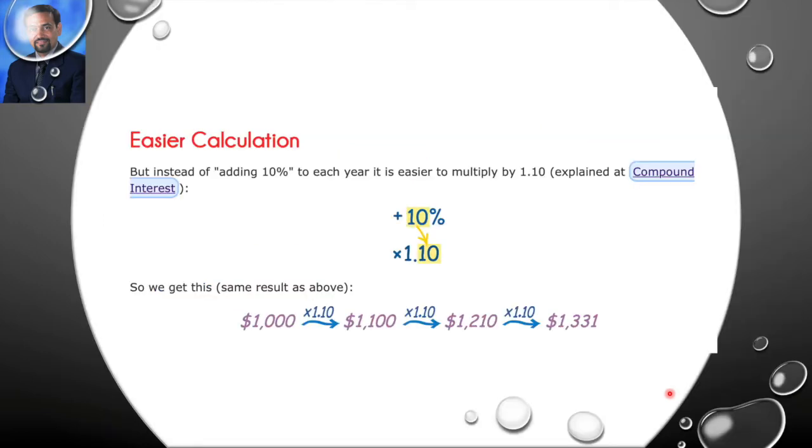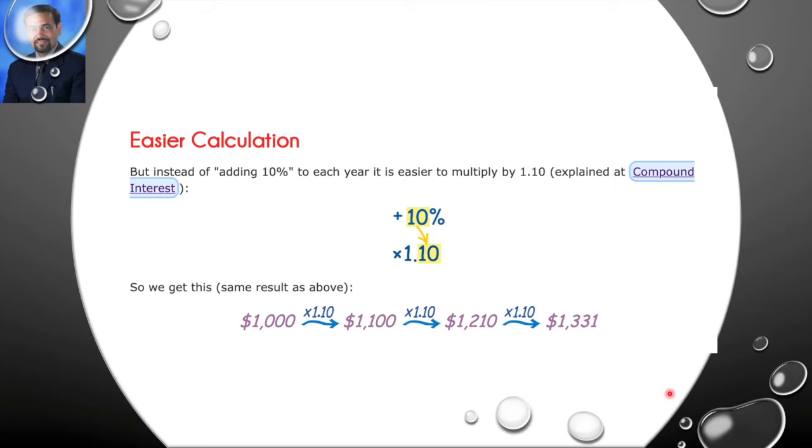But instead of adding 10% each year, there is one easy way. We can multiply it by 1.10, right? How has it come? If you remember, in your class 7, 8, 9, 10, you must have studied the formula of compound interest. So it is based on that compound interest.